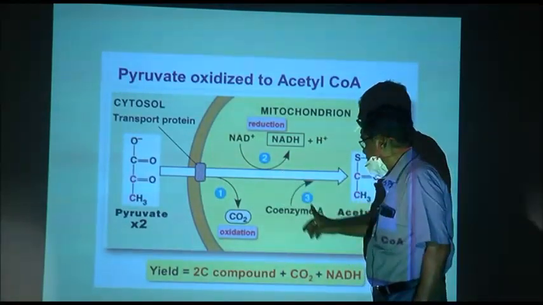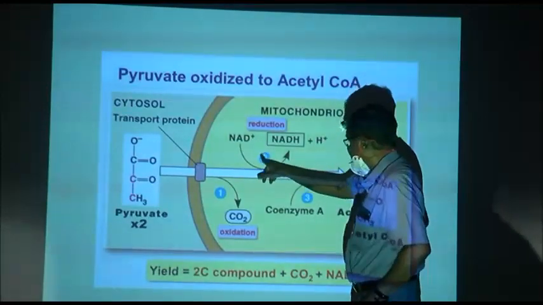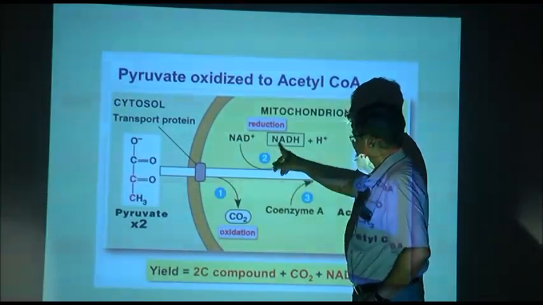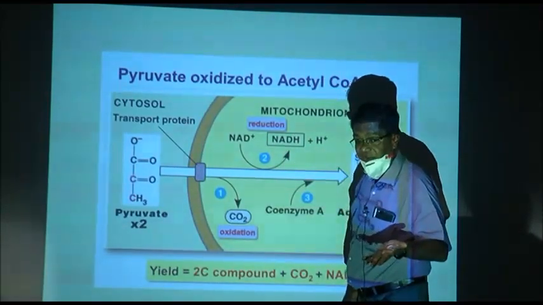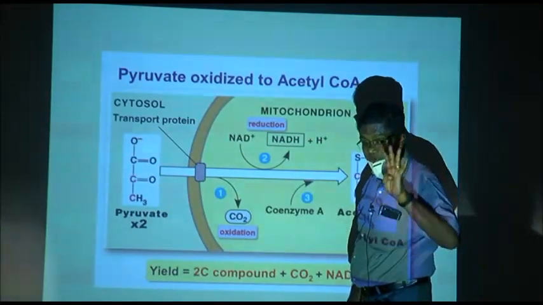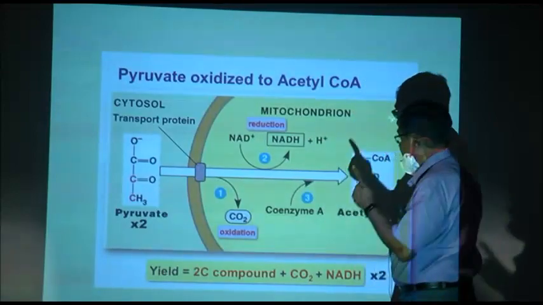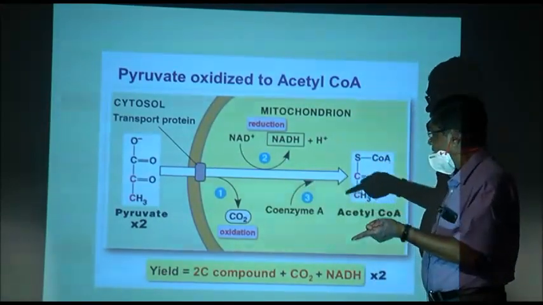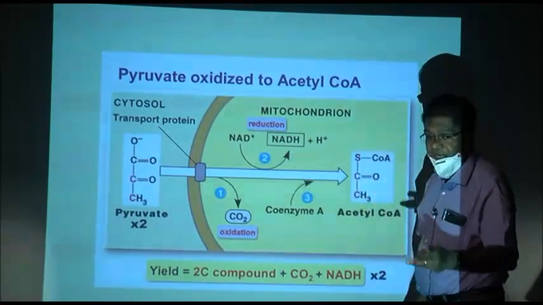Now, here 2 NADs are used to form 2 NADH. Now, how many NADH are formed? 4. How many NAD are used? 4. In glycolysis 2 NAD and here 2 NAD.